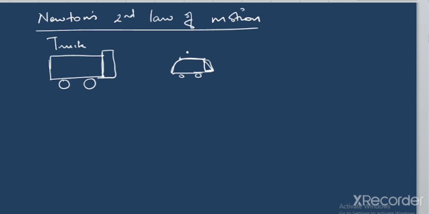You know that the mass of this truck is heavier, right? Do you feel that it is heavy? And what about this car? This is lighter, isn't it? A car is a light vehicle, whereas a truck is a heavy vehicle. Now, what if the same force is applied here?